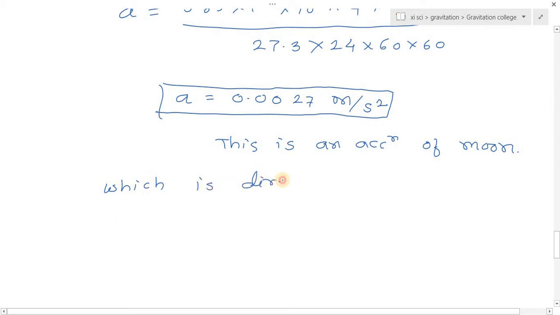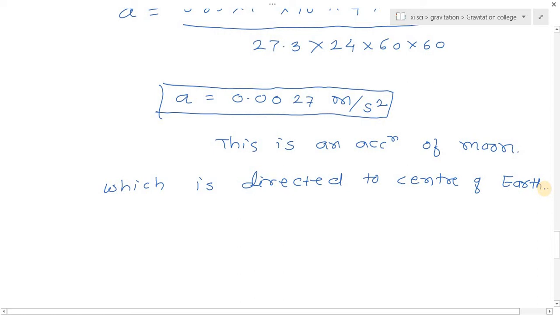This is the centripetal acceleration which is directed towards the center, and towards the center earth is there, so it is directed towards the center of earth, because this is called centripetal acceleration.